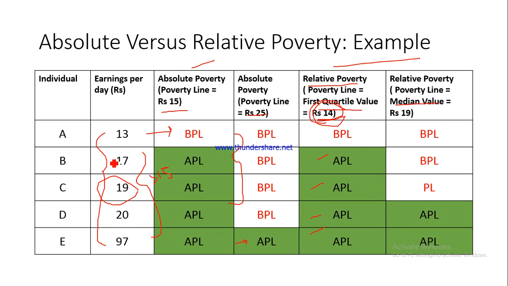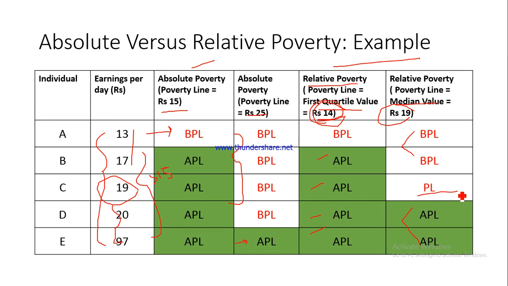Why? Because 2 values lie above this value and 2 values lie below this value. So this is the median value, and if the poverty line has been set at rupees 19, all those who are earning less than rupees 19 would be BPLs, and those who are earning above rupees 19 would be APLs, and this particular individual who is earning rupees 19 will be exactly at the poverty line. He would neither be a BPL nor an APL as such. So what do you understand by this?